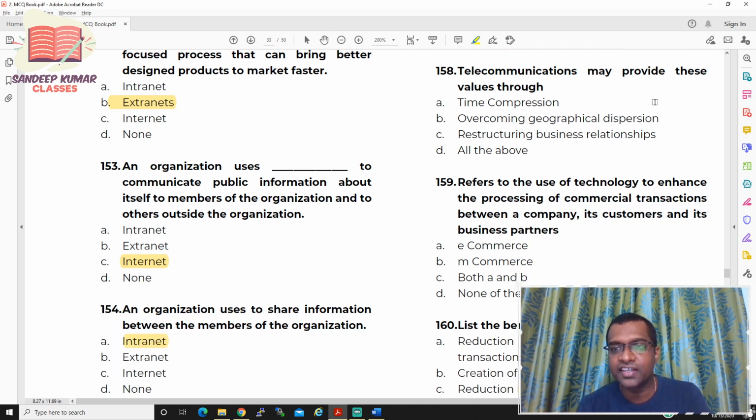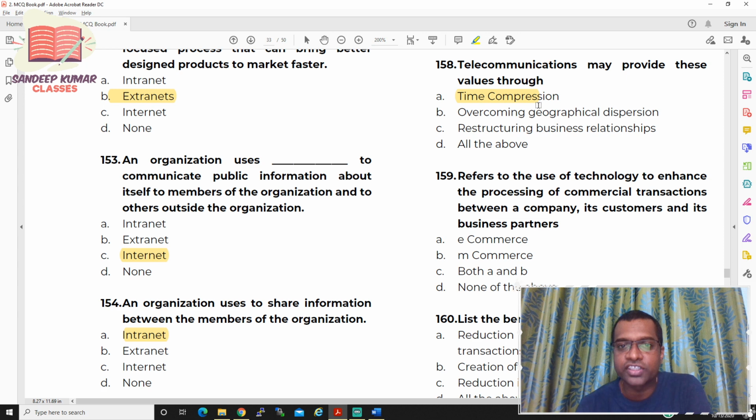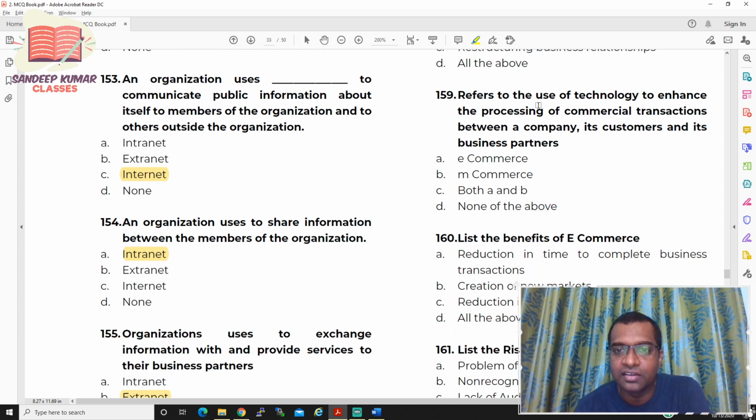Now let us move to the next question. Telecommunications may provide these values through. Again, most of the people will go for option D. No, it is about time compression. So 158, option is A. Now let us move to question number 159.